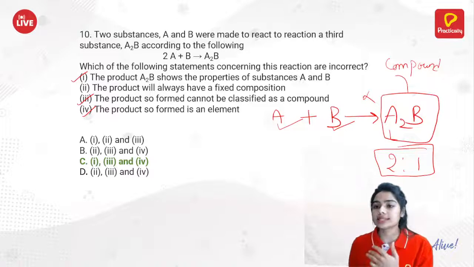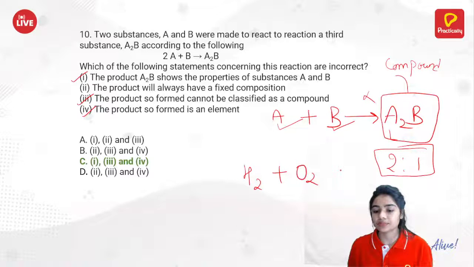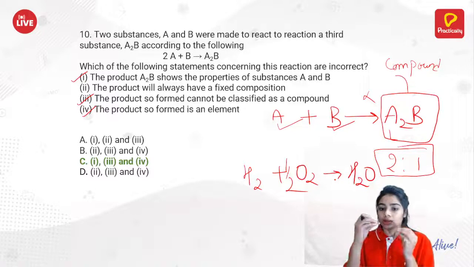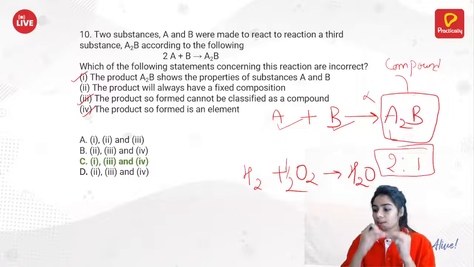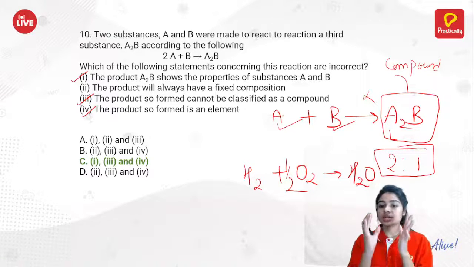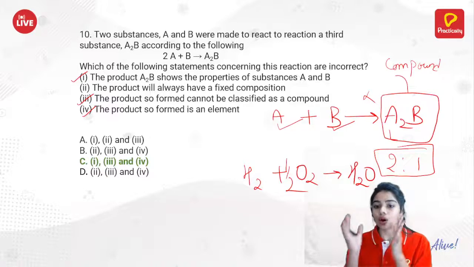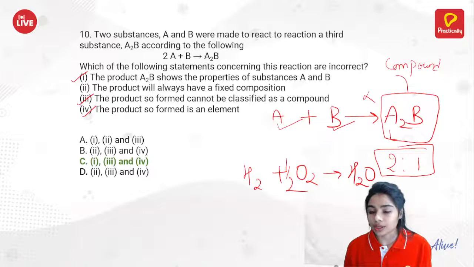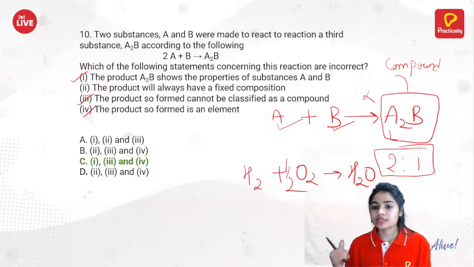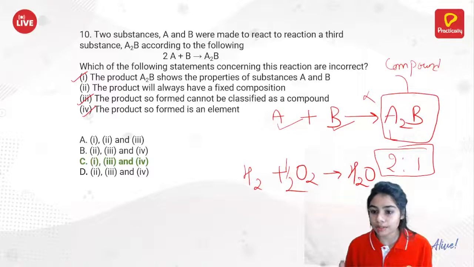Let's say, one example I will be giving you. If I am having hydrogen and oxygen, then water formation will be there. Now, you know oxygen is the best supporter or the necessity for combustion. But water is not a supporter of combustion.